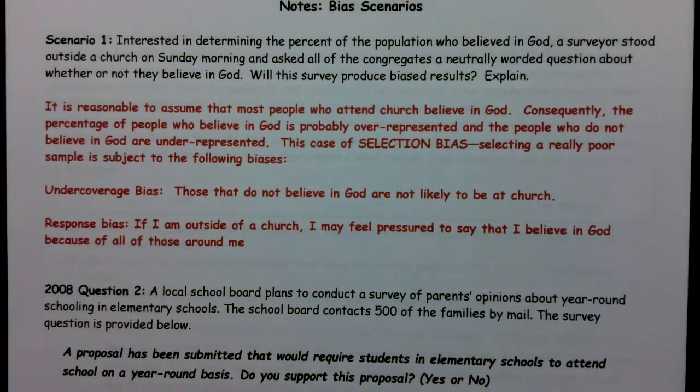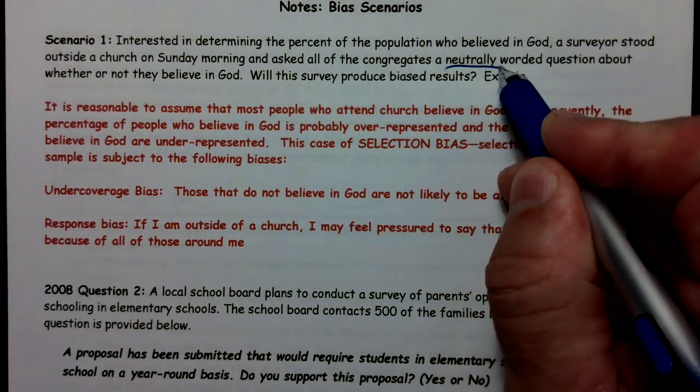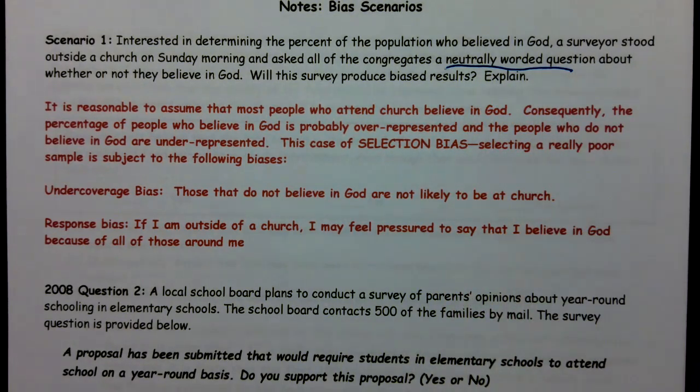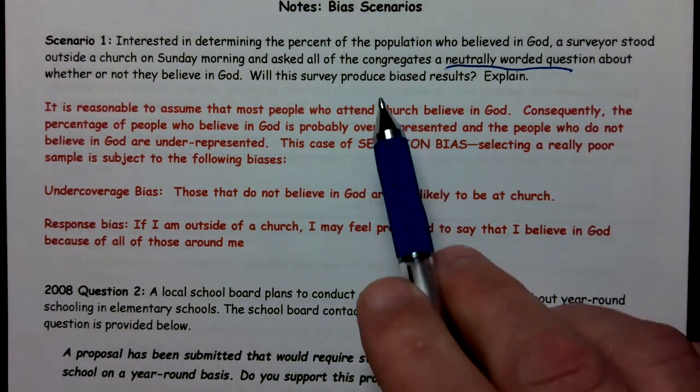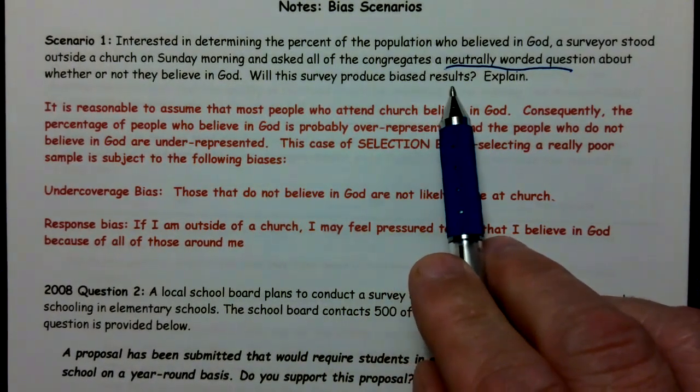So, identify types of bias. Interested in determining the percent of population who believed in God, a surveyor stood outside a church on Sunday morning and asked all the congregants a neutrally worded question about whether or not they believe in God. Well, they said neutrally worded, so we don't have to worry about the way the question was asked. And the question is, will this produce biased results?